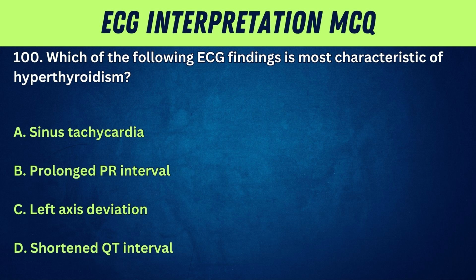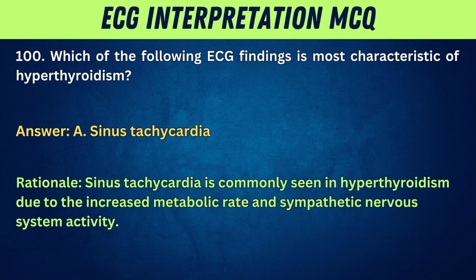100. Which of the following ECG findings is most characteristic of hyperthyroidism? A. Sinus tachycardia. B. Prolonged PR interval. C. Left axis deviation. D. Shortened QT interval. Answer: A. Sinus tachycardia. Rationale: Sinus tachycardia is commonly seen in hyperthyroidism due to the increased metabolic rate and sympathetic nervous system activity.